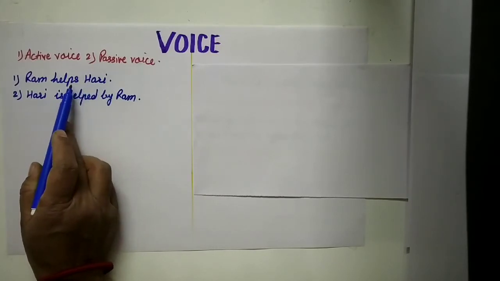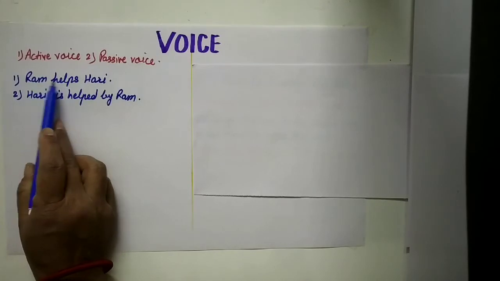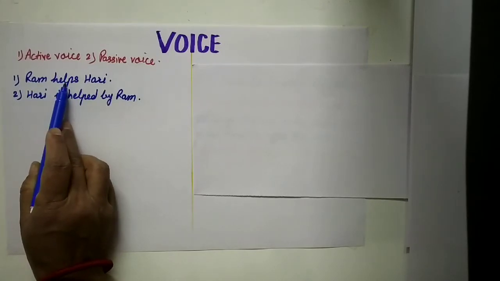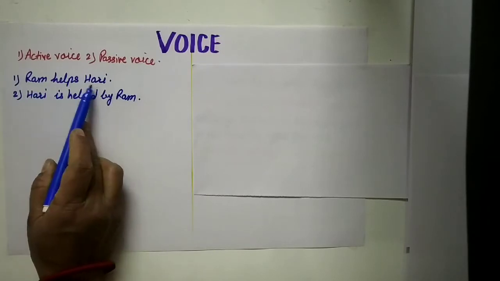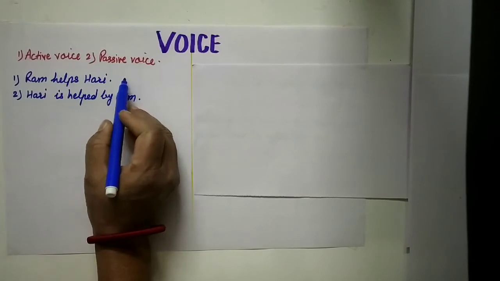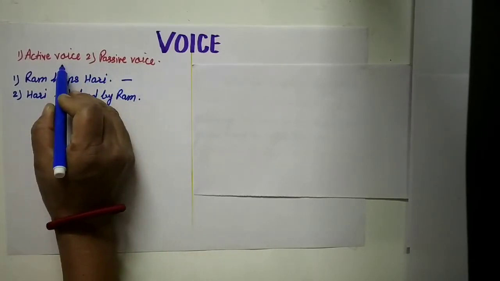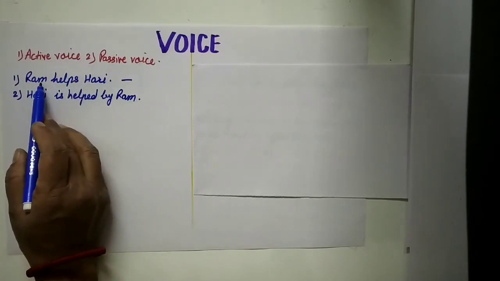The form of verb helps shows that the subject does something. Which is the subject over here? Ram. Ram is doing something. Here the subject acts, so the first sentence is called active voice, because the subject is active.